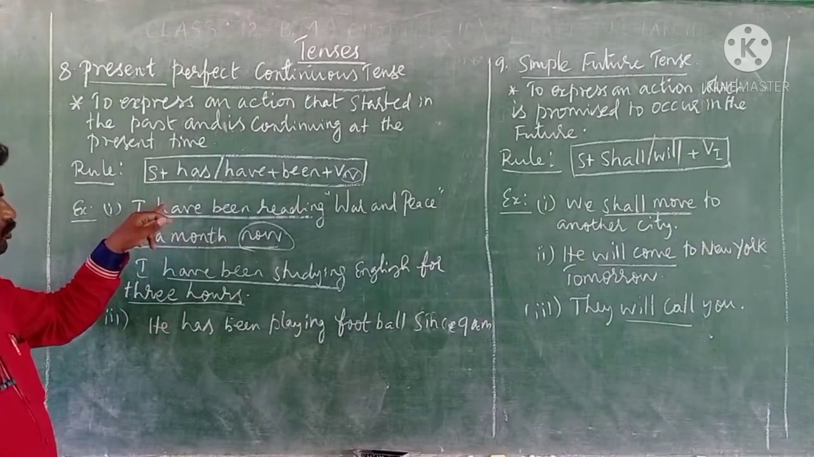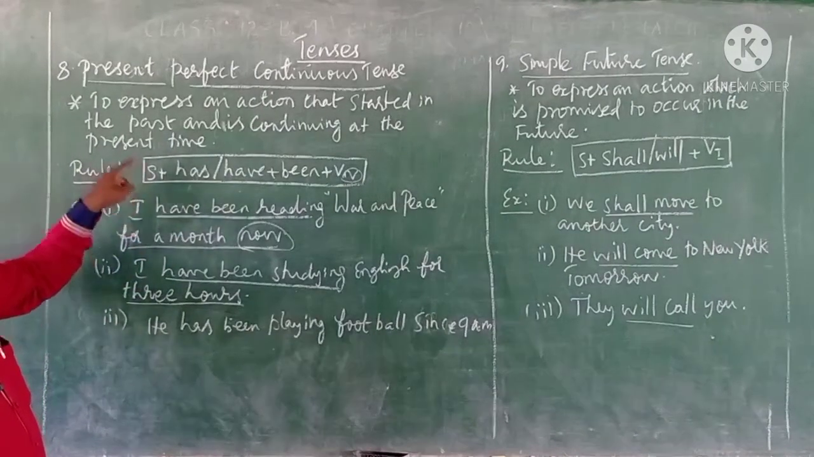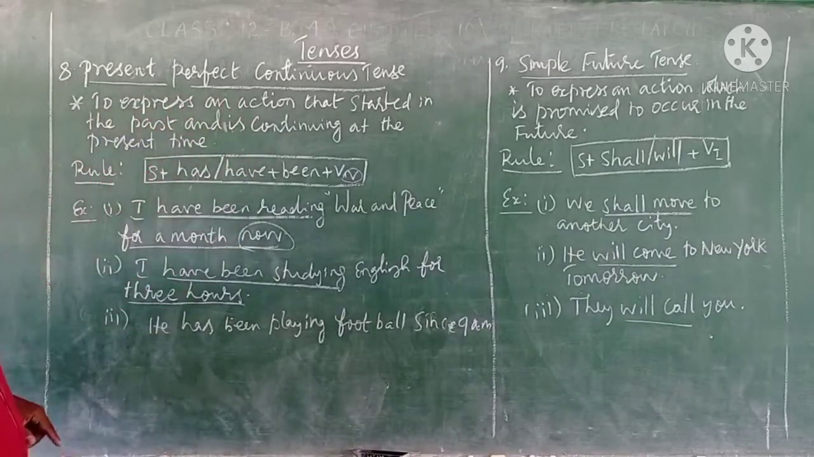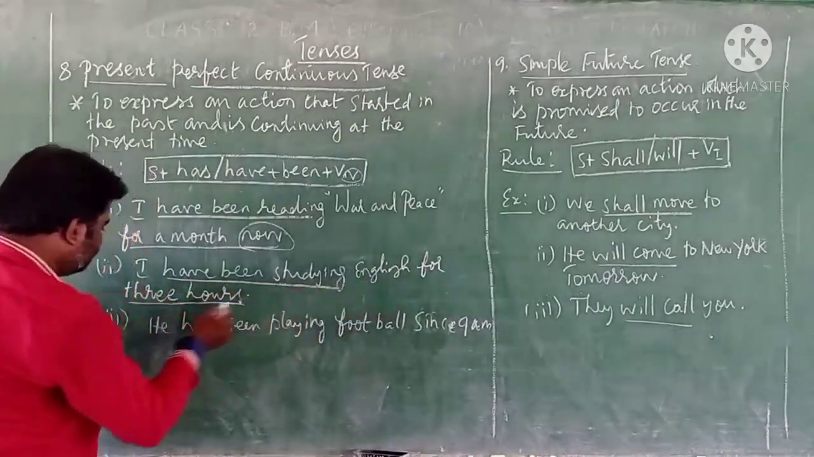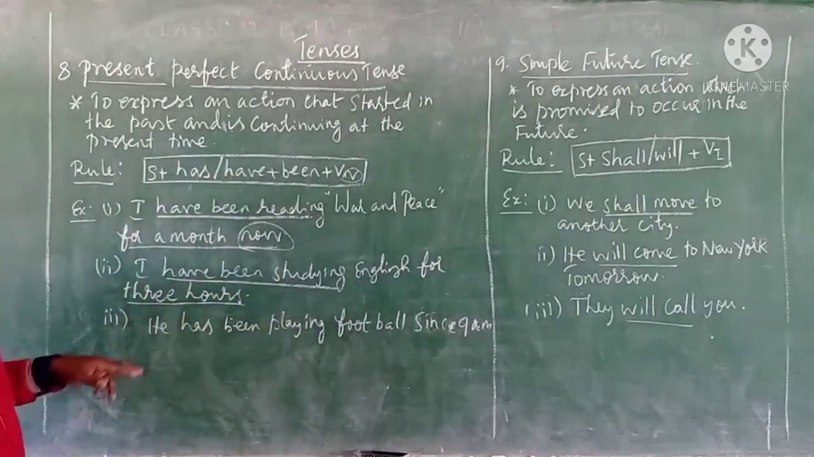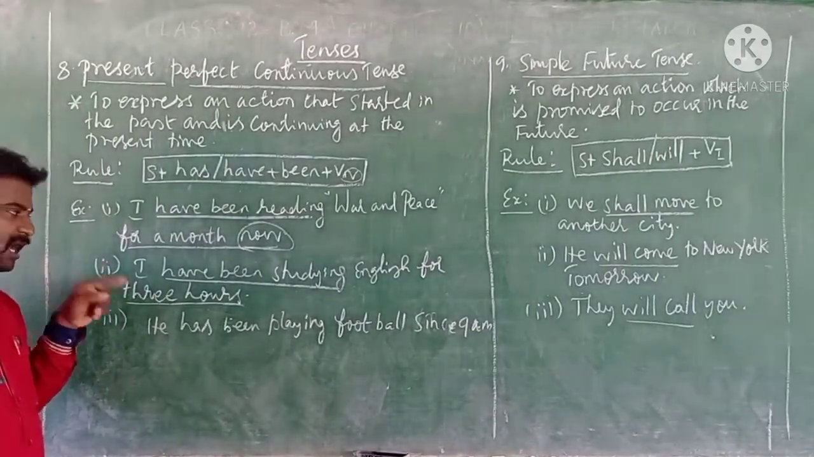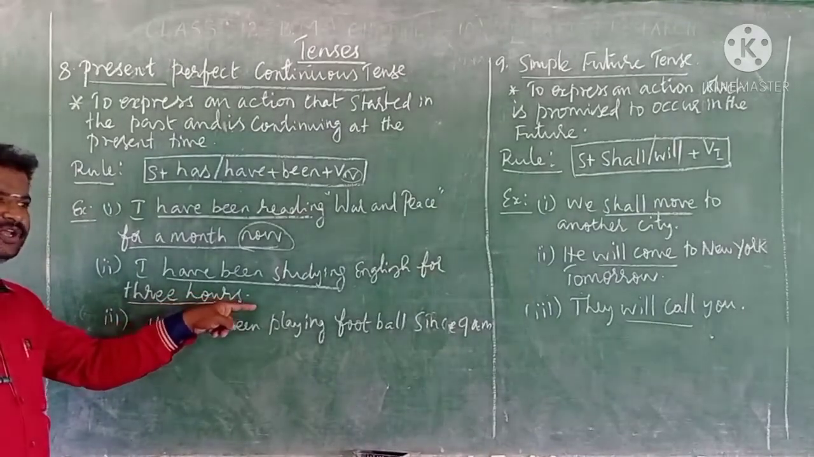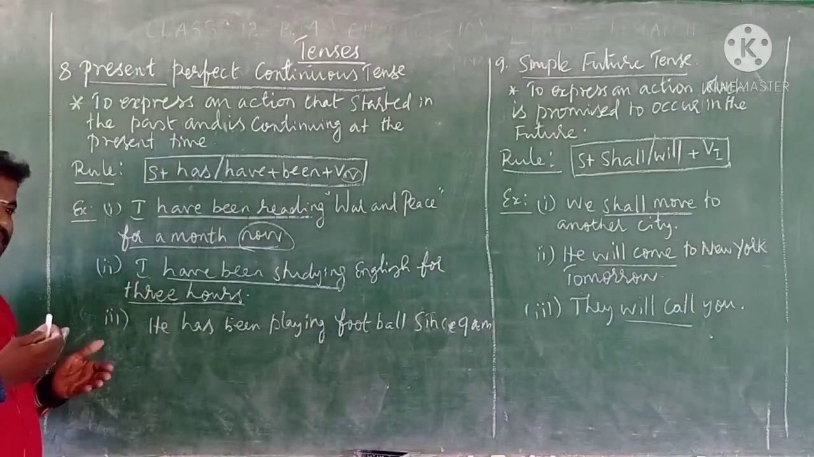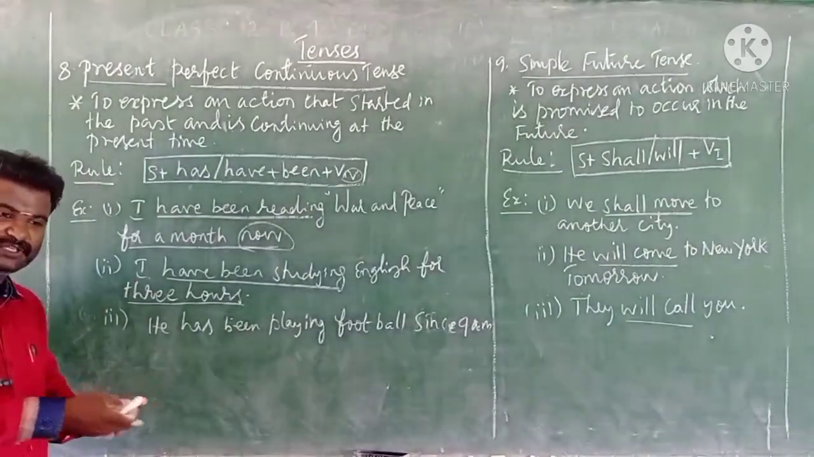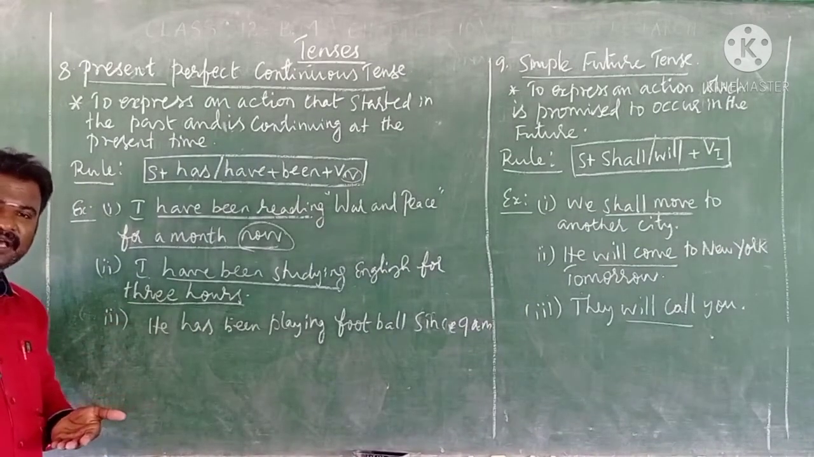Whenever you are supposed to say this kind of expression, you should use present perfect continuous tense. Listen, the second example: I have been studying English for 3 hours. In this sentence, the action started in the past and is still going on at the time of speaking. I have been studying English for the past 3 hours. Still now it's going on, but the action started in the past.